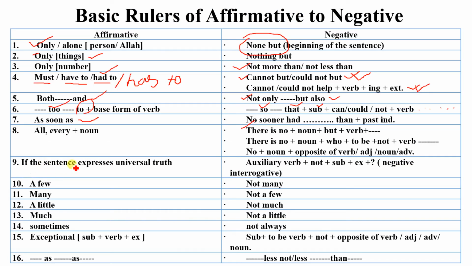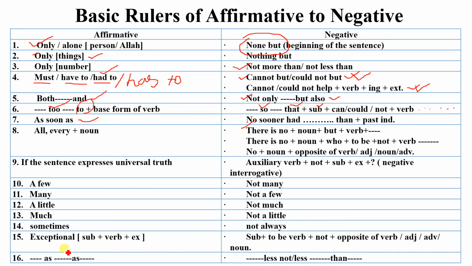If the sentence expresses a universal truth, then you have to use auxiliary verb plus "not" plus subject, that means you have to make the sentence negative interrogative. Negative interrogative means negative. And you have to change some words such as: a few, not many; not a few, a little, not much; not a little; sometimes, not always.